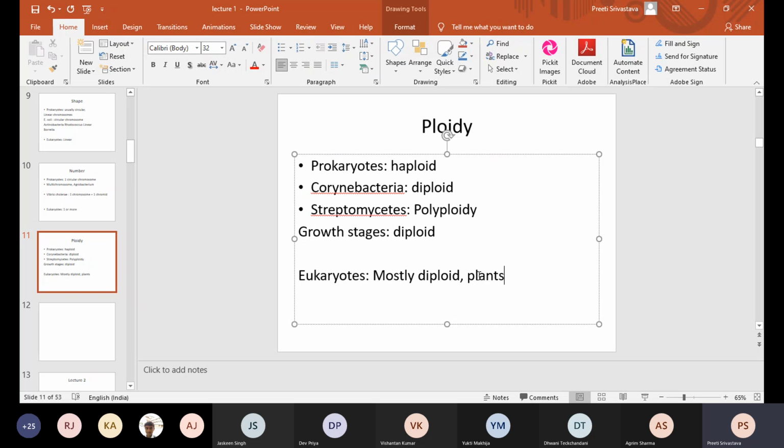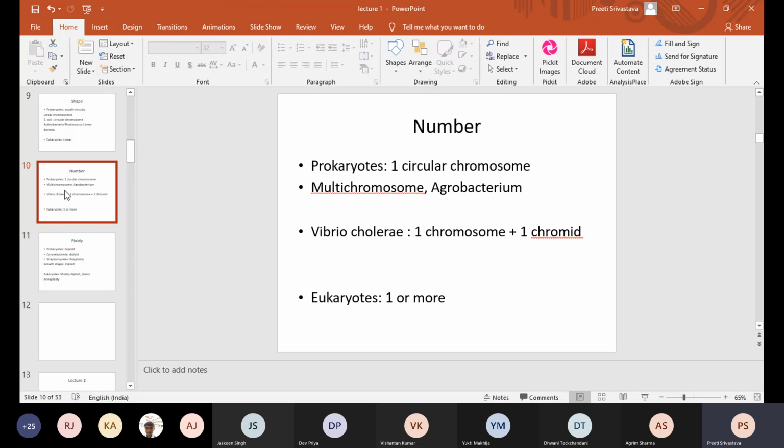Normal humans are diploid, but any deviation from this normal is called aneuploidy. Plants, for example Oryza sativa, almost always show polyploidy as their normal DNA content. I hope this part is clear.